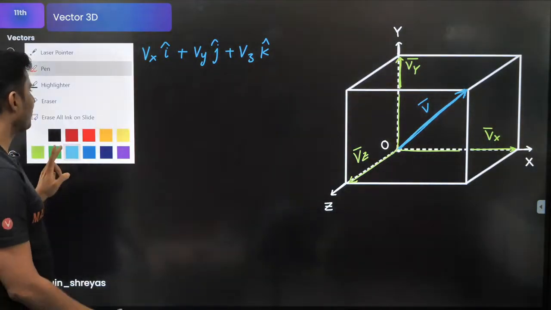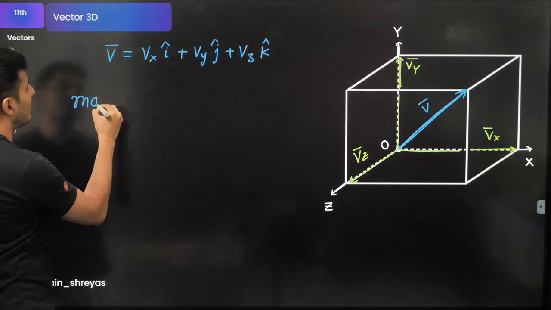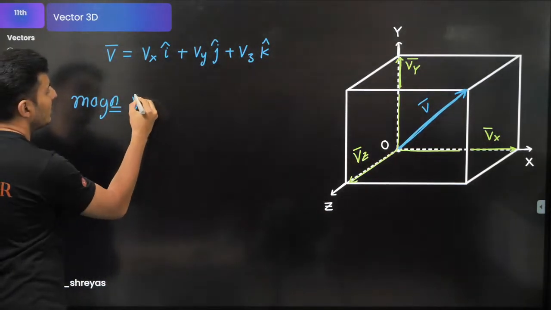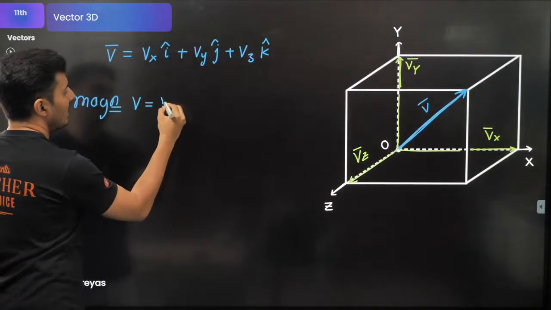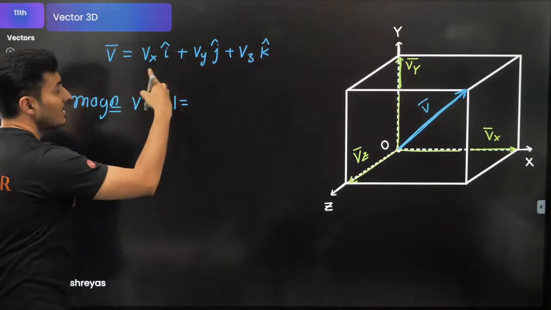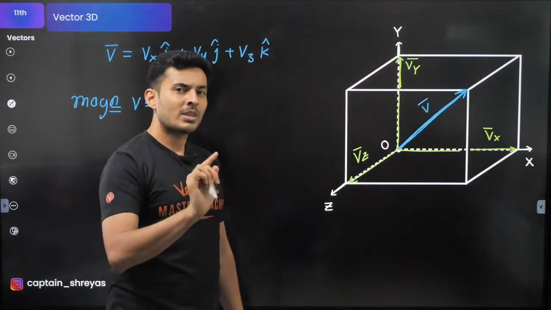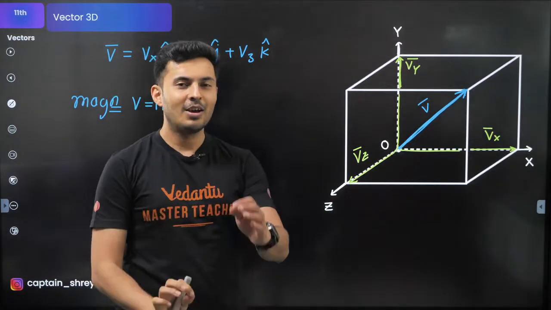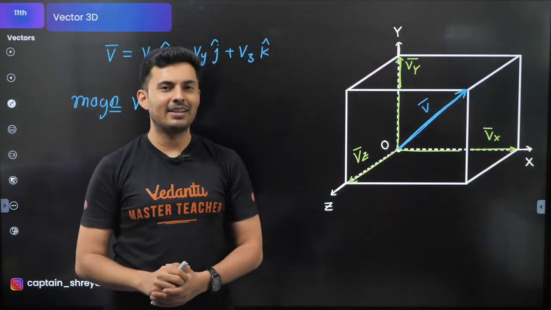So this is a vector, but if you talk about the magnitude of the vector, which is nothing but the modulus of V bar, then what will it be? I'm pretty sure you have seen this formula back in your 9th or 10th grade.